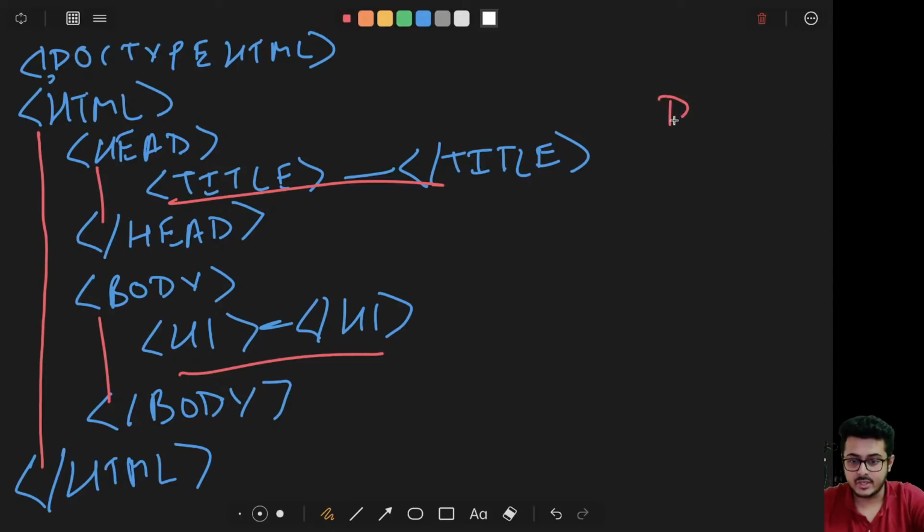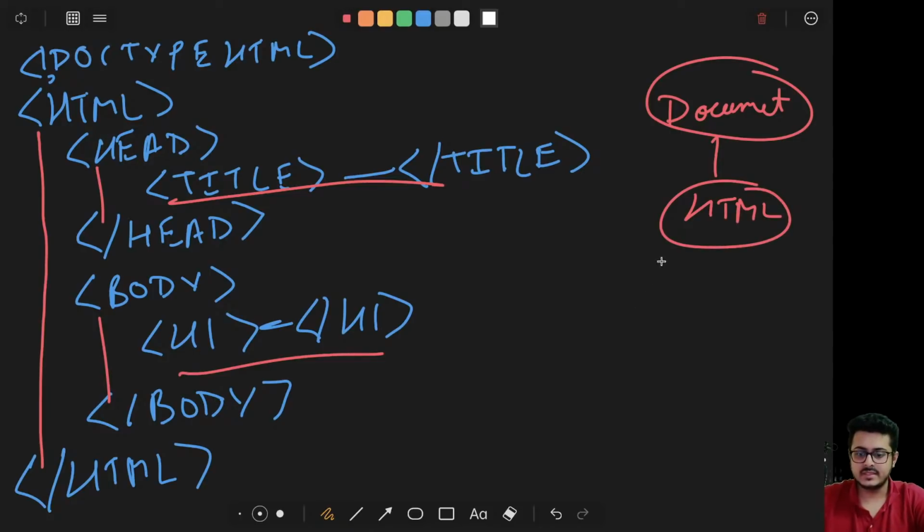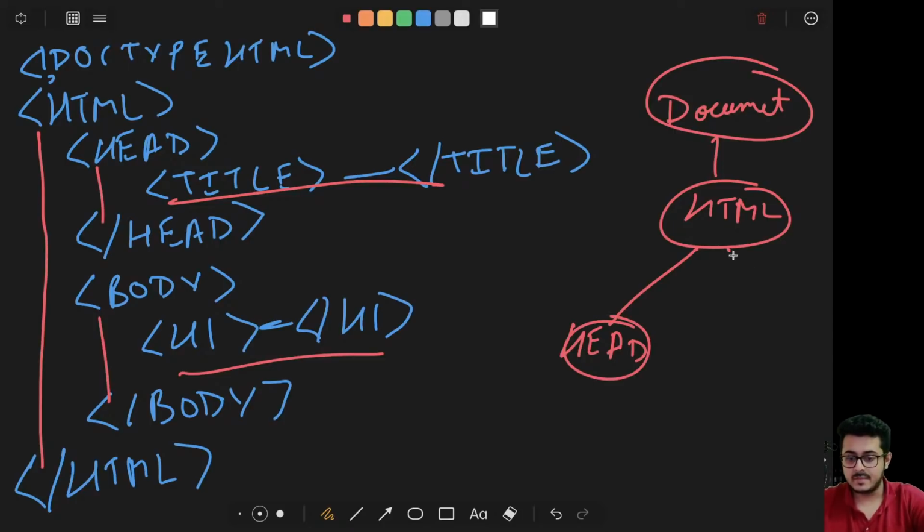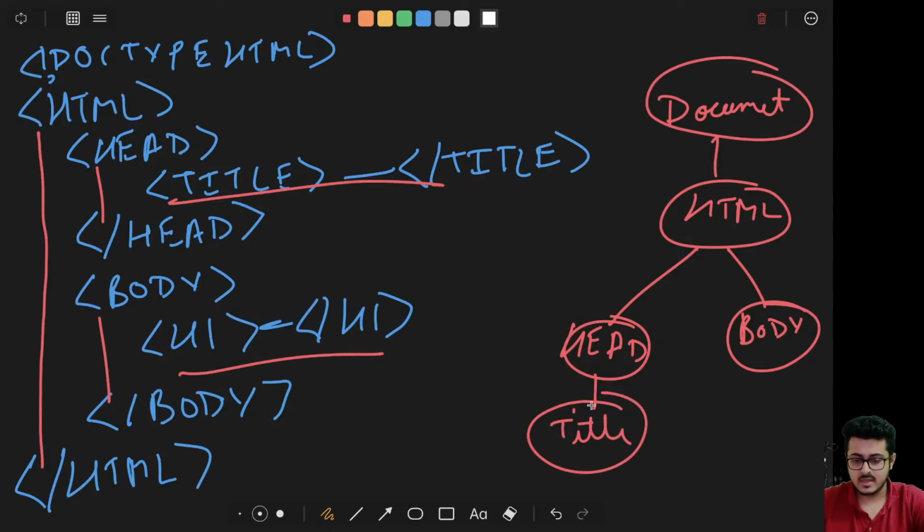I'll be having document on the top, I'll be having HTML under it. Inside of HTML I will be having head and body, inside of head I will be having title, inside of body I will be having the h1 element.